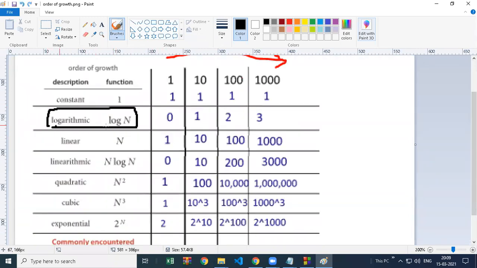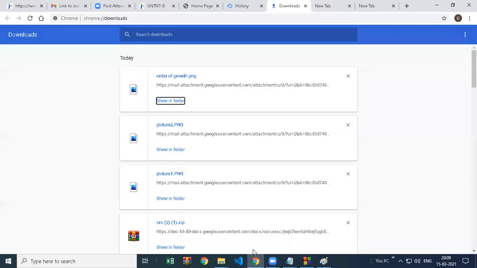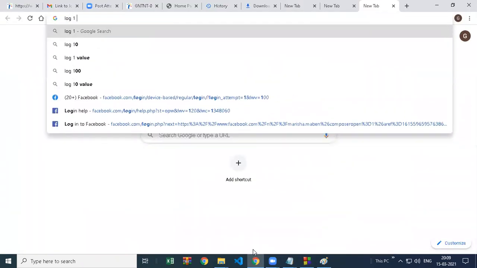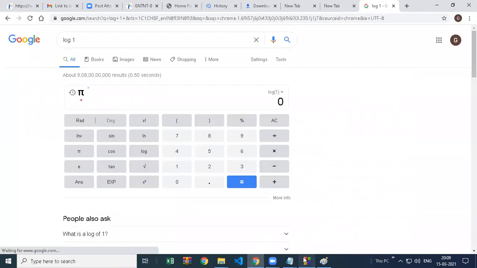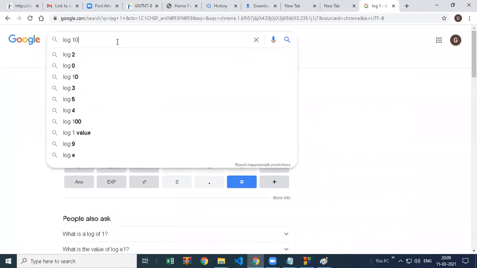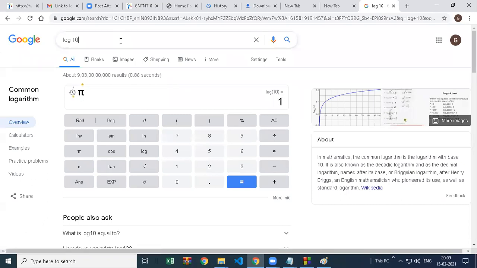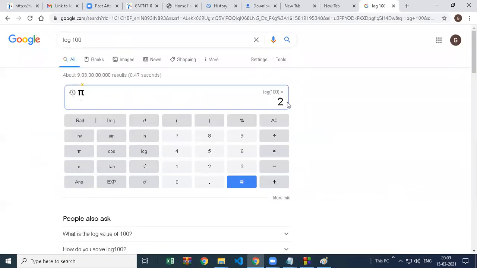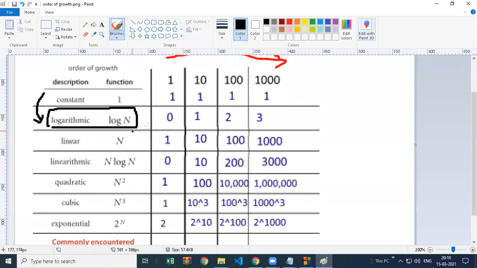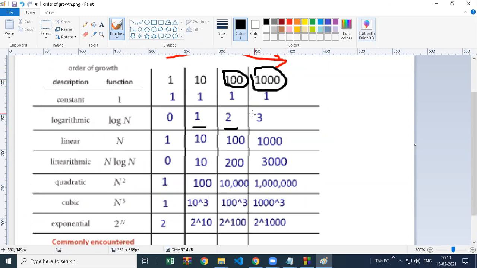Then we have something called logarithmic. This is the second case. Logarithmic works on log actually. If you search log 1, you will find log 1 is nothing but 0. Log 10 is nothing but 1. Log 100 is nothing but 2. This is the value of log. So if you have one data, it will take 0 seconds, meaning negligible nanoseconds. 10 data will take 1 second. 100 data is 2 seconds. 1000 data is 3 seconds.